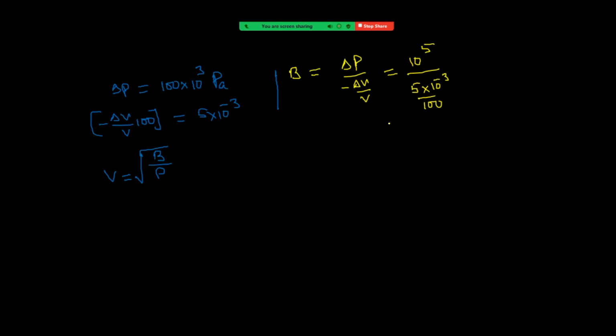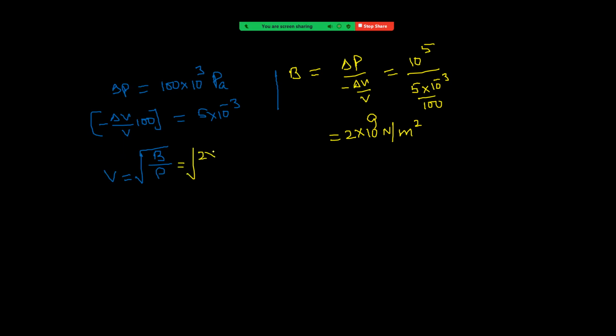See this value comes out to be how much? 10 power 5 over this, 100, 10 power 7, 10 power 7, 10 power minus 3, 10 power 10. Or it is 10 power 10 by 5, meaning I can write 2 10 power 9 Newton per meter square. Cross check one's calculation: 10 power 5, this is 2 10 power 7 plus 3, 10 power 10, 10 power 10 by 5, or 2 10 power 9. Use that one here.